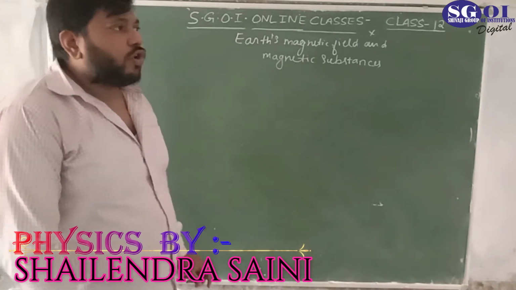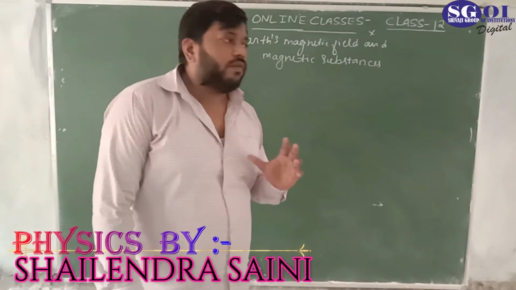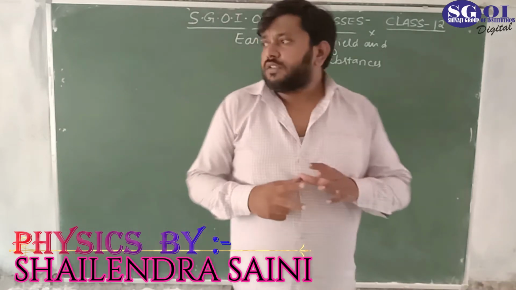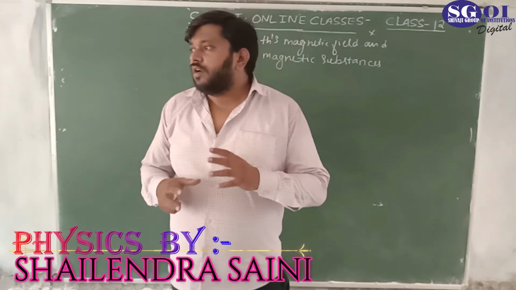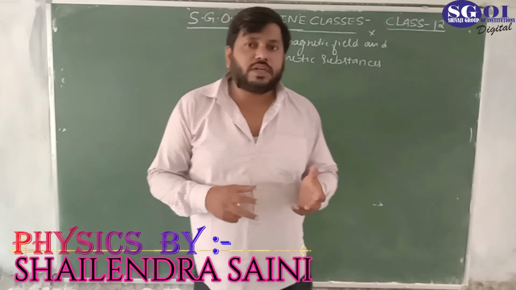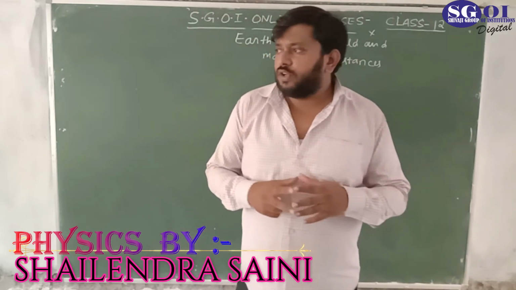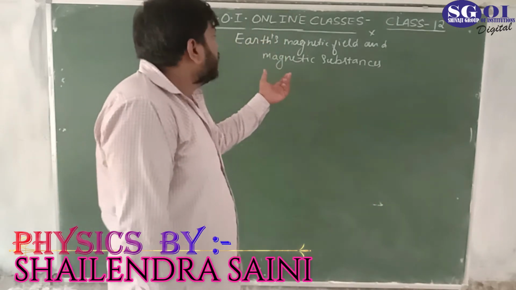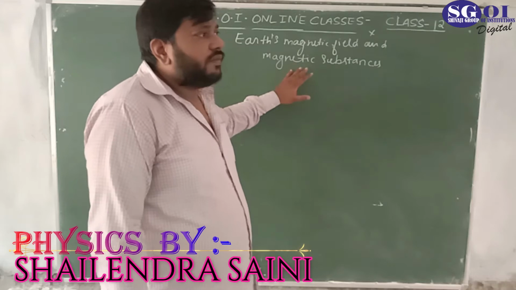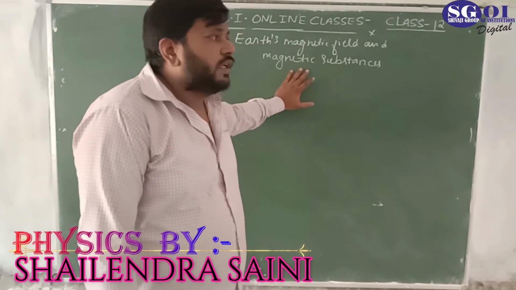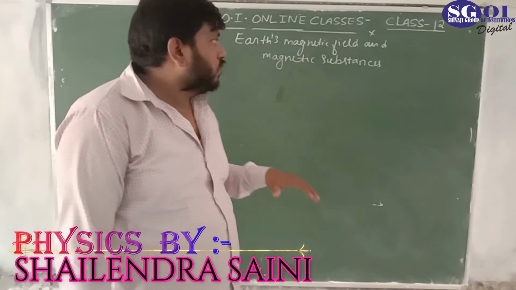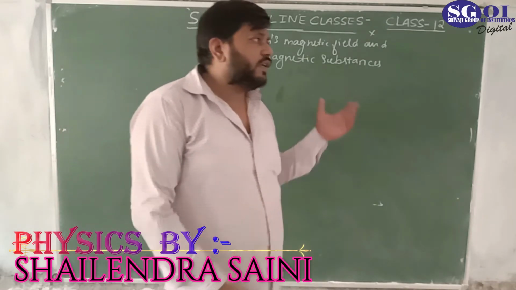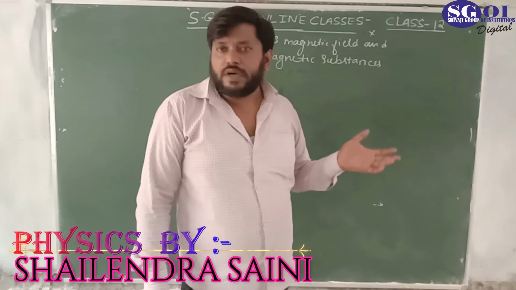In this chapter we will talk about the magnetic field of the earth. What is the theory behind the magnetic field of the earth, how is it produced, what is the cause? There are theories which give the reasons, so we will understand the theories related to the earth's magnetic field.